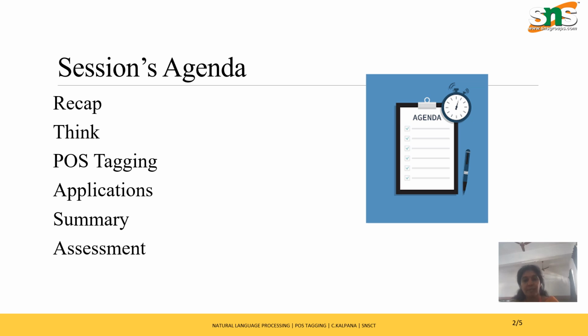So this is our today's session agenda. We are going to recap the previous session and then we are going to see part of speech tagging, how it will happen in NLP, that is natural language processing system, and some of its real-time applications.